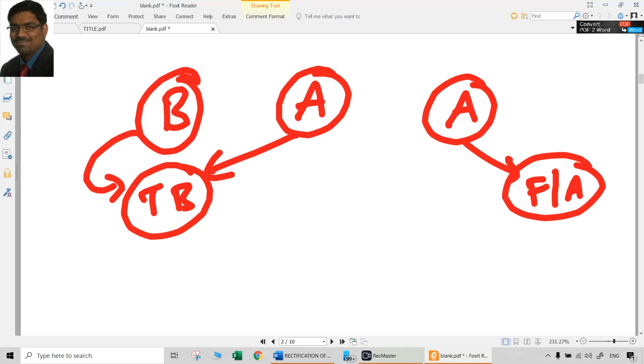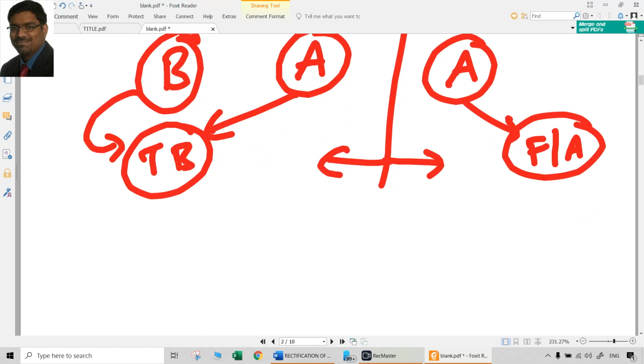Of course, when we look at the rectification of errors before final accounts, that is one category. After final accounts is altogether a different category. So before final accounts also there are two categories: before even preparation of trial balance, and after preparation of trial balance. So what happens before preparation of trial balance? If you have not prepared the trial balance yet, directly you can do these rectifications in the respective account itself.